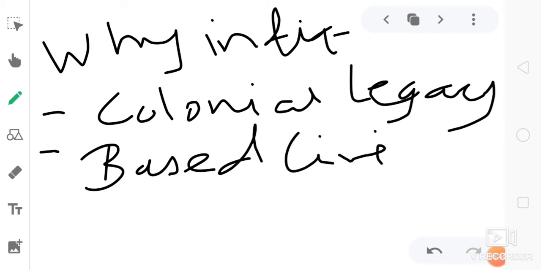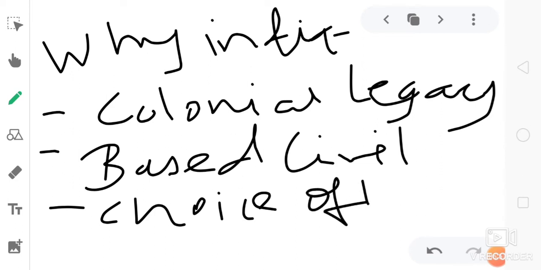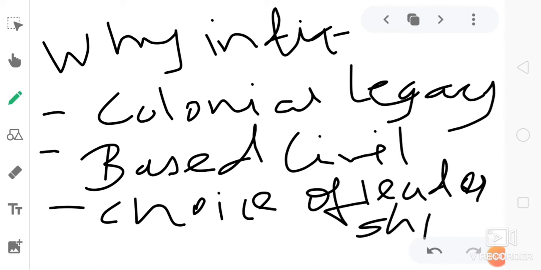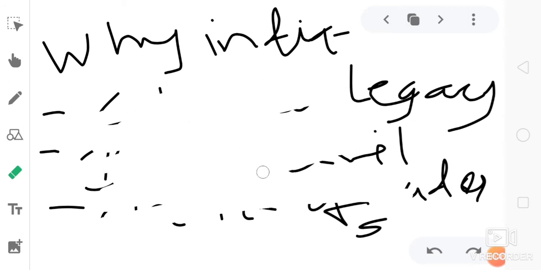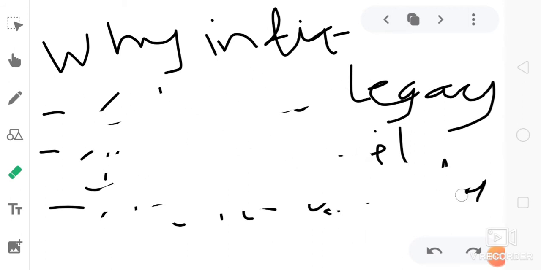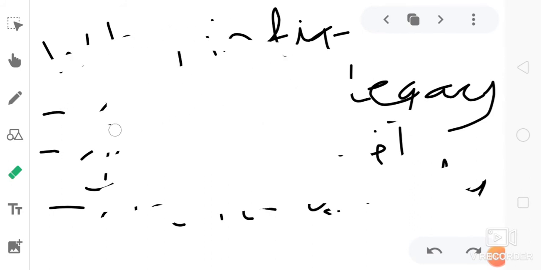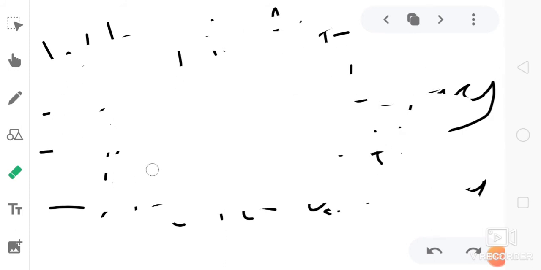We gave importance to public liberty and rights of the public. Then another is choice of leadership, that we decided what we want. And then the sense of the constituent assembly and the role of caste as a reason for mobilization of people. That's why democracy is successful in India.